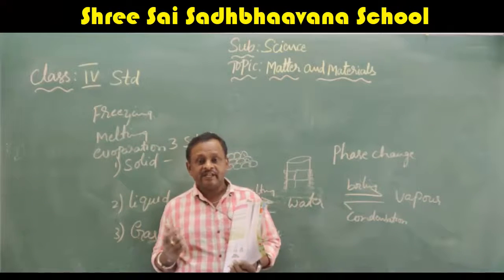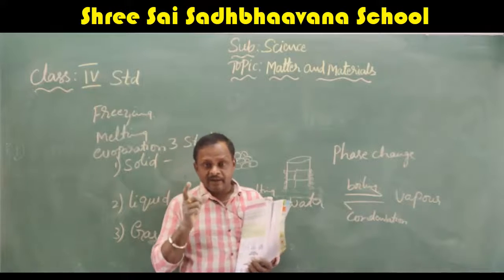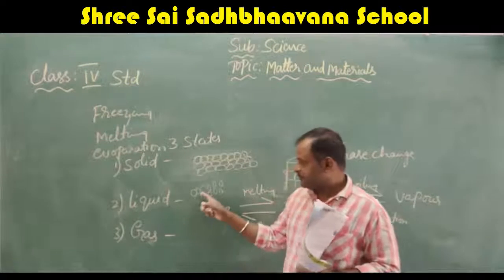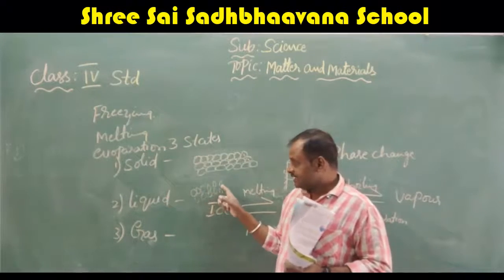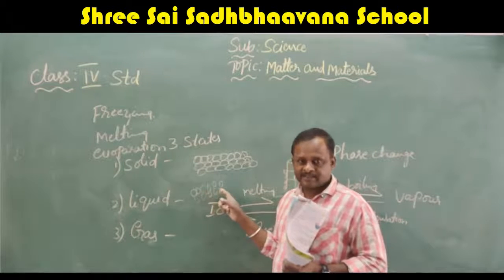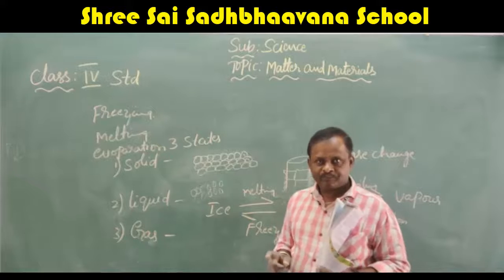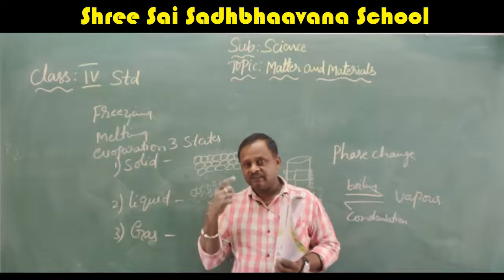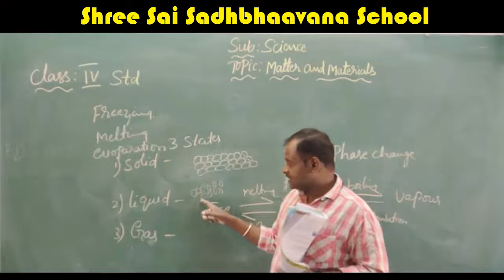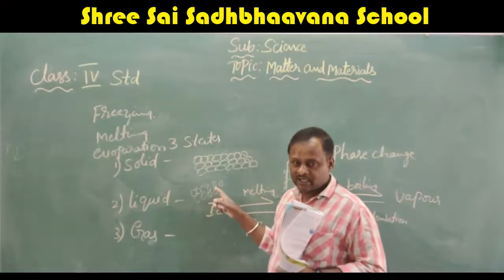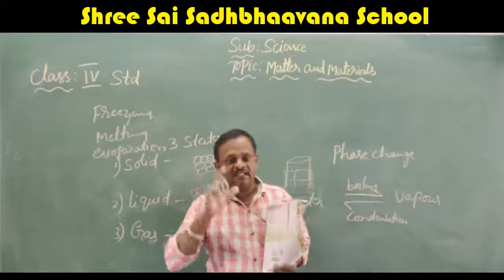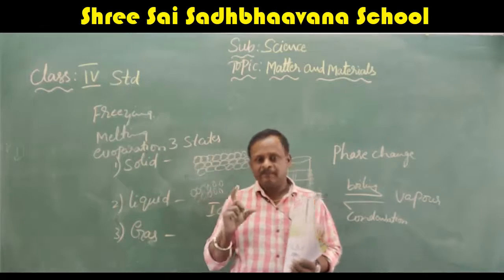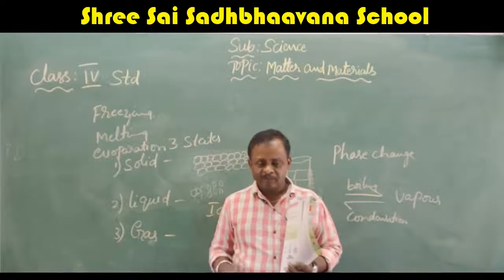Then where did it go? It occupies the space of the molecules. In the liquid, it has some space. Here it occupies the space because it dissolves. The sugar also converts into liquid form. So it occupies the spaces in between the molecules. So there is no rise in the volume.